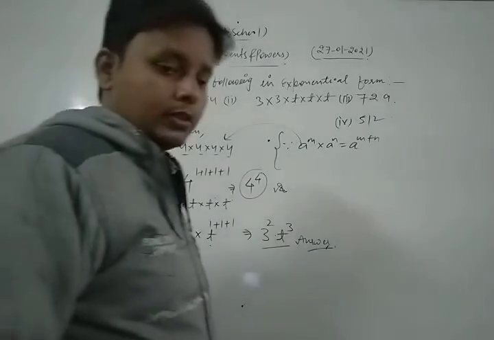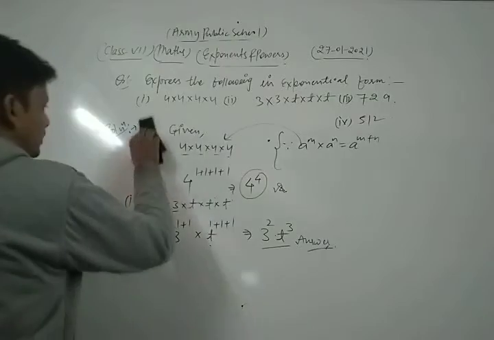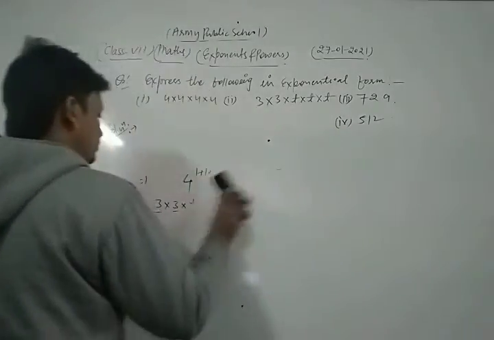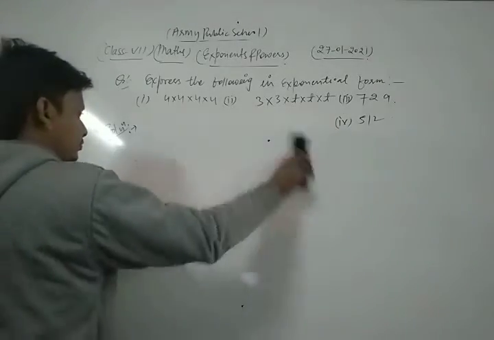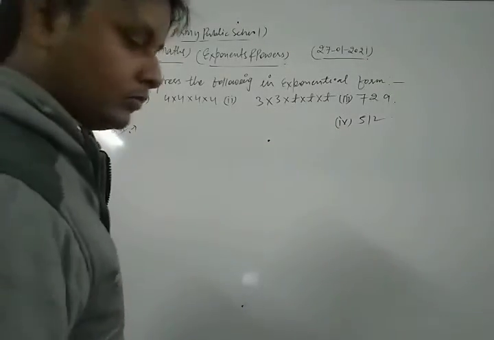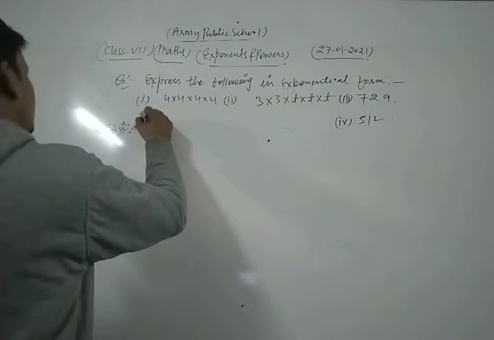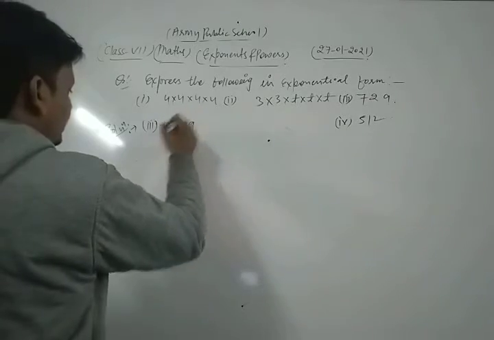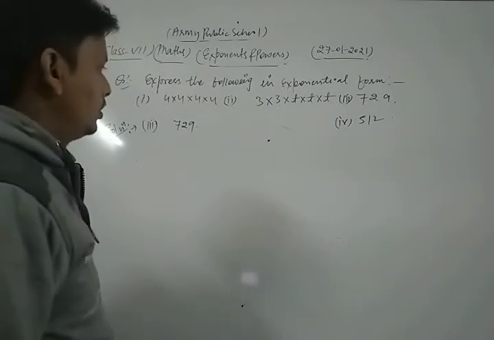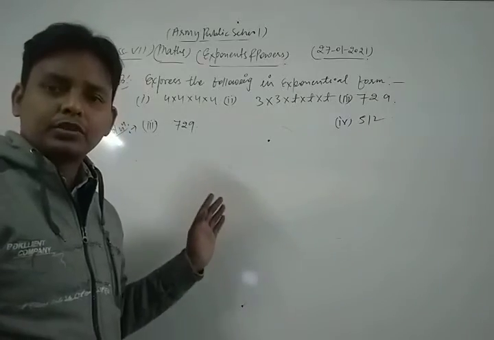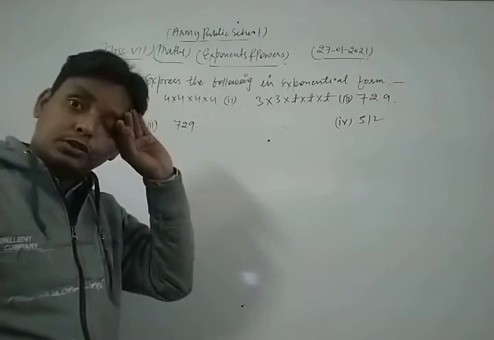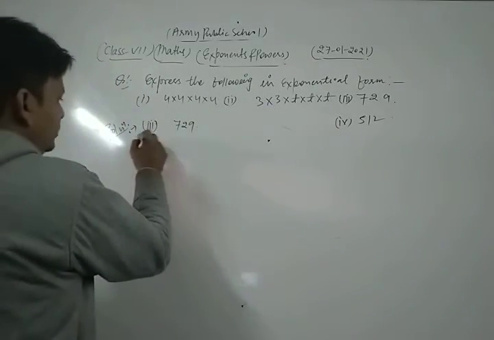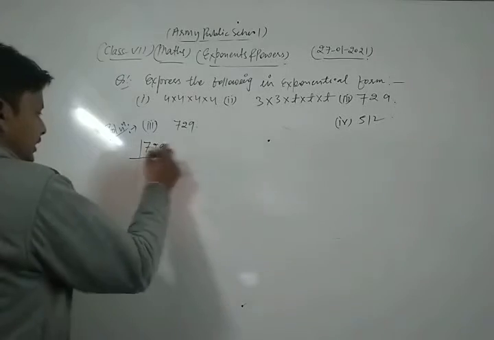Okay, now we take and solve the third part of this question, which is 729. Okay. Now let's see. First of all, dear friends, in this type of question, we do their prime factorization. Let's see. So first of all, 729.